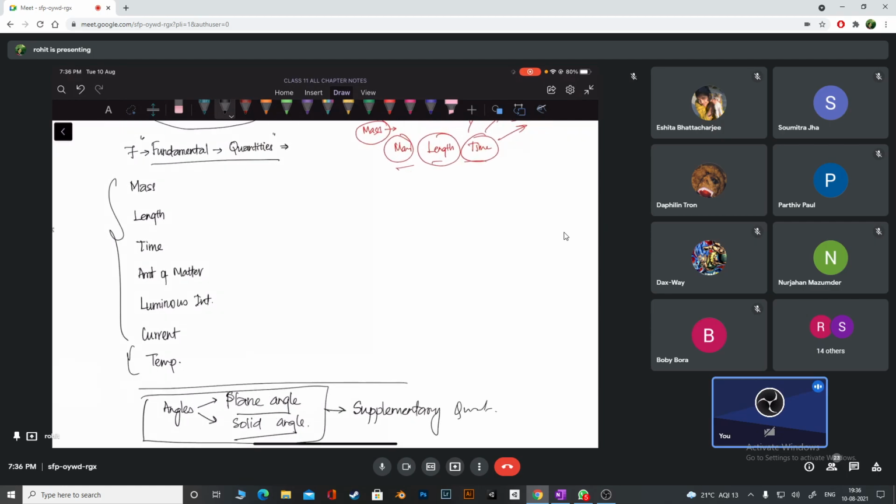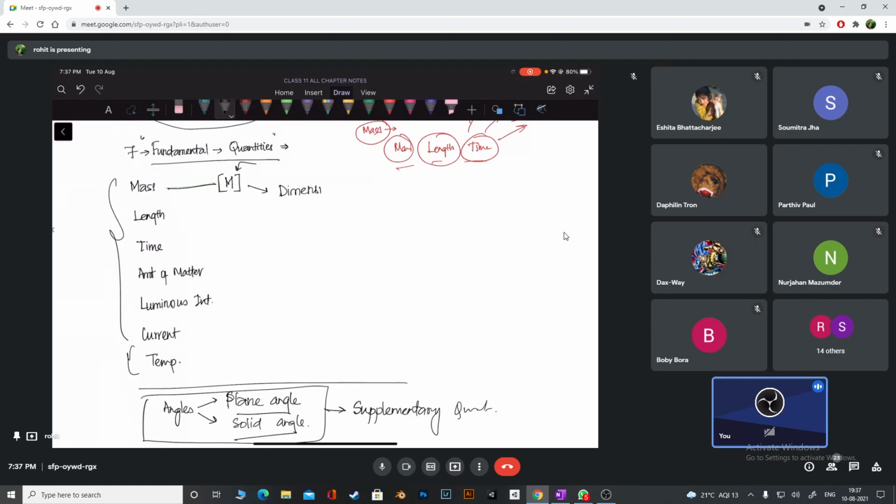Now these fundamental quantities, we give them special names or symbols. So instead of mass, I'm going to start writing capital M, and I'm going to give this brackets. That means I'm denoting a fundamental quantity, and this is what we call dimension.